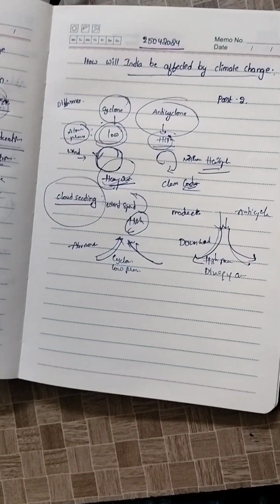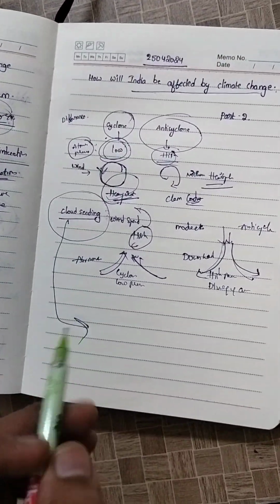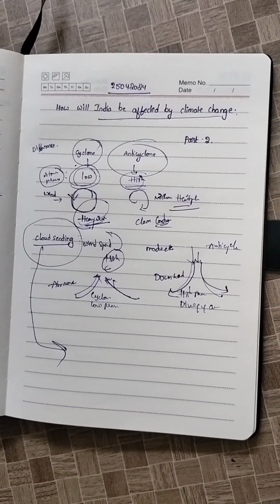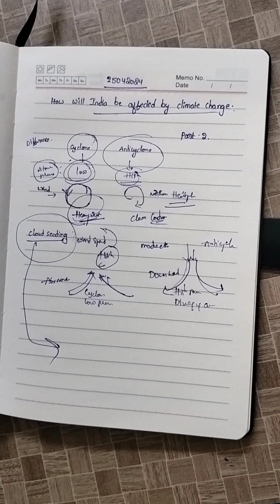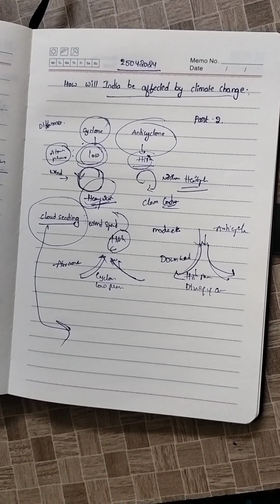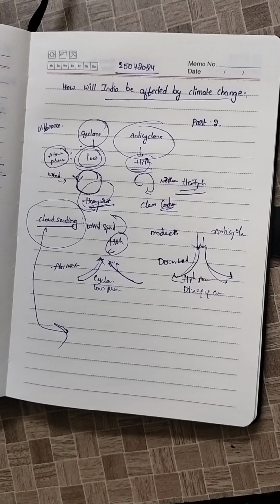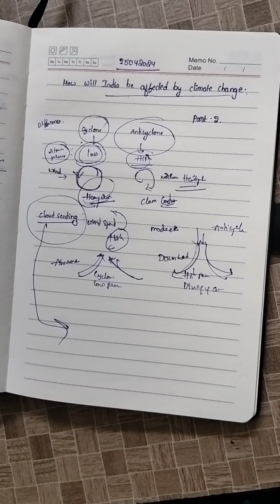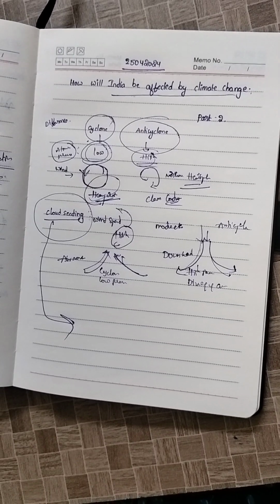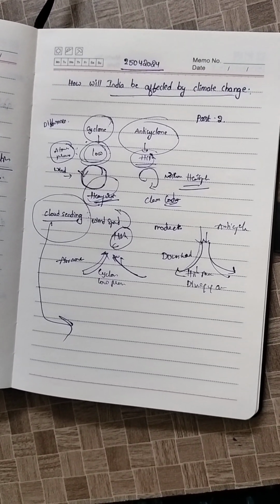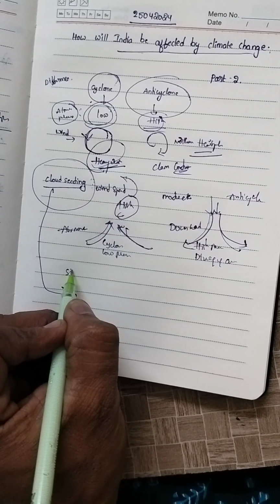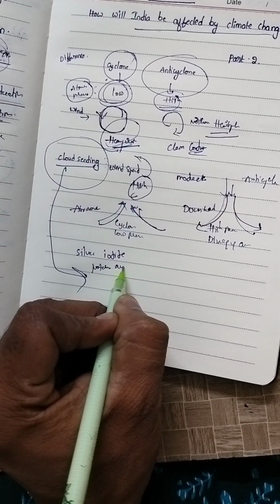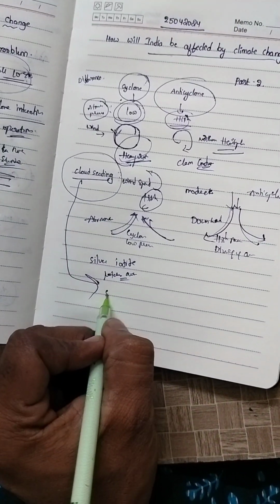One more topic I mentioned is cloud seeding. Cloud seeding is a weather modification technique aimed at enhancing precipitation in clouds to increase rainfall or snowfall. It involves introducing substances known as cloud seeding agents into the cloud to induce or enhance the formation of ice crystals. Those agents include silver iodide, potassium iodide and sodium chloride.